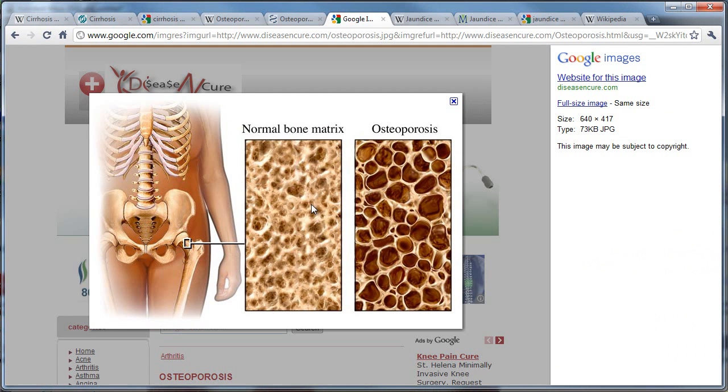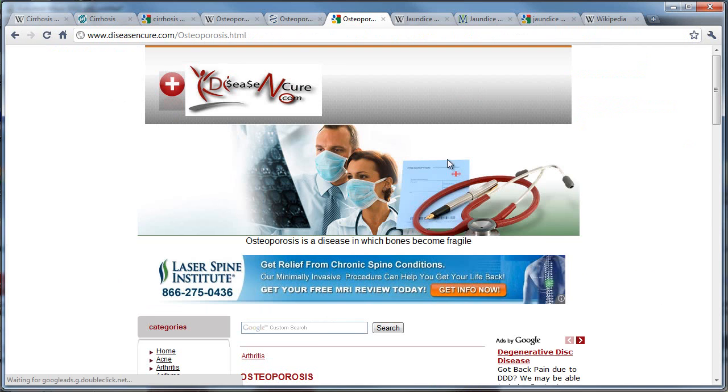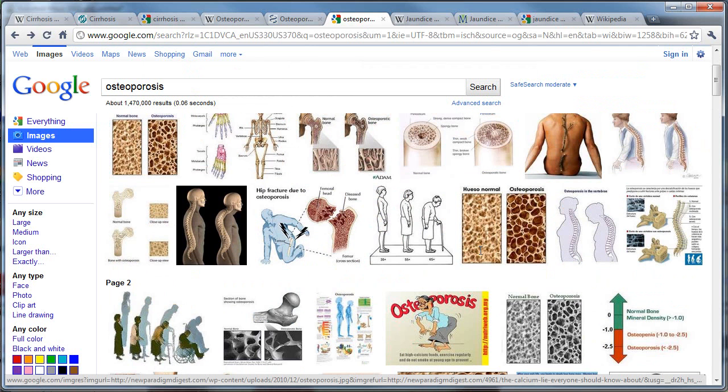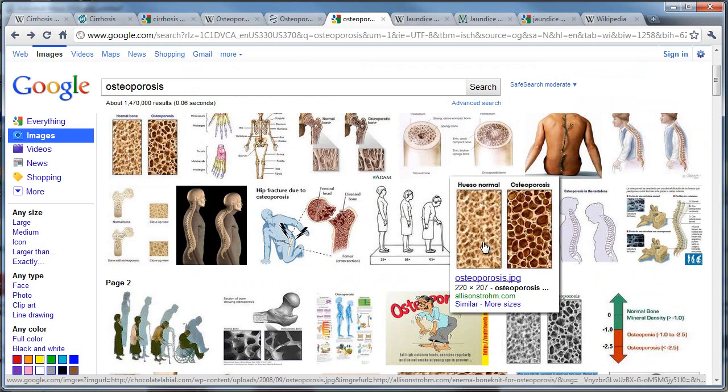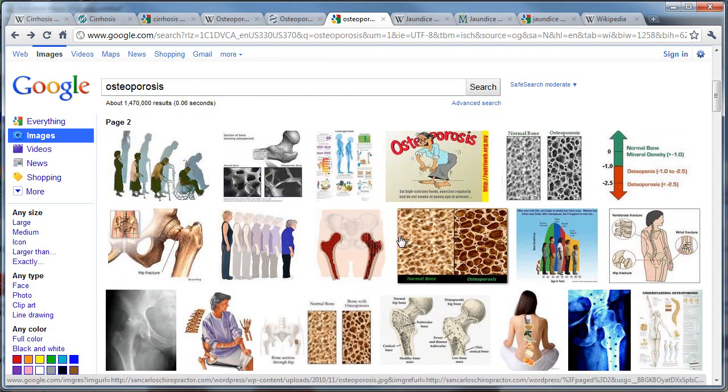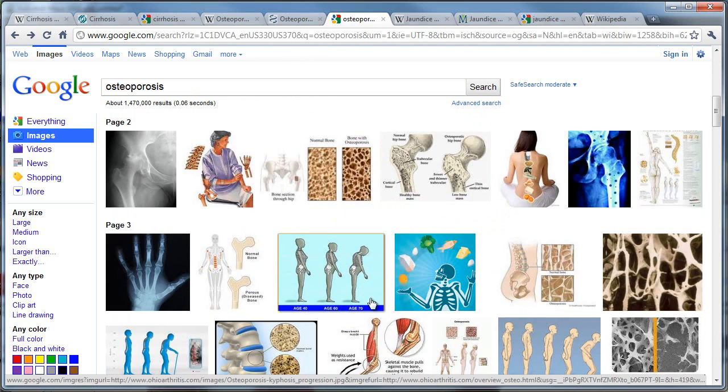And this is showing this bone over here, but you can see right here normal and what happens with osteoporosis. Kind of scary to watch. Anything medical is not really fun, but you'll get used to it once you start doing it, and you'll understand so much and you'll love it. I mean, once you get into medical visualization, trust me, you'll take care of yourselves more. So there's a whole bunch of images right here, so I went through those.